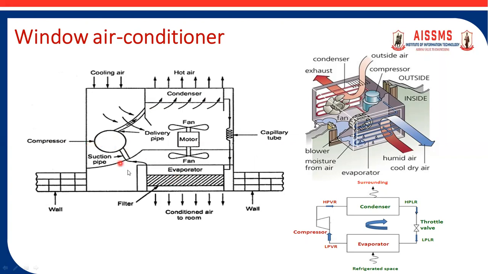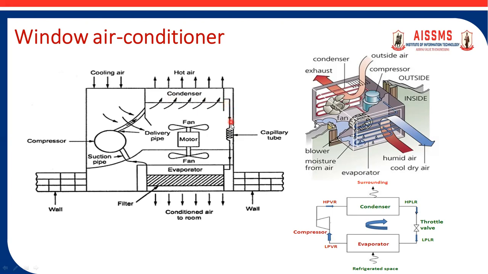The first one is compression. Here low pressure vapor refrigerant gets converted into high pressure vapor refrigerant in the compressor. This is used as input to the condenser coil, where the condensation process takes place, and the high pressure, high temperature vapor refrigerant condenses down into high pressure, high temperature liquid refrigerant. Then this is used as input in the capillary tube, where the expansion process takes place.